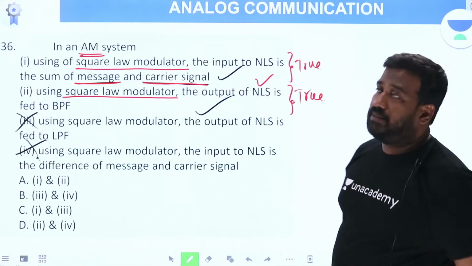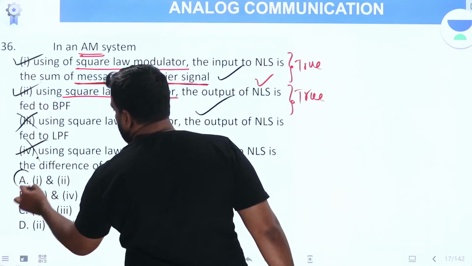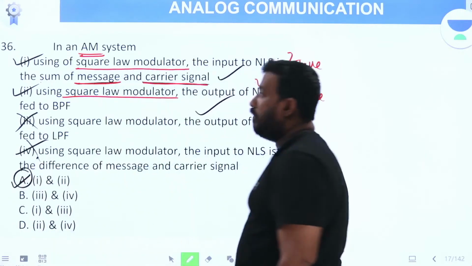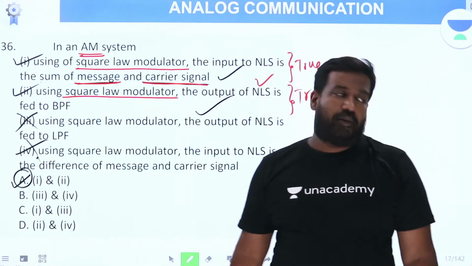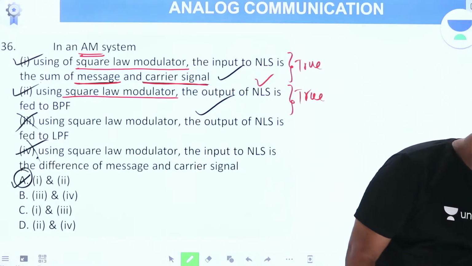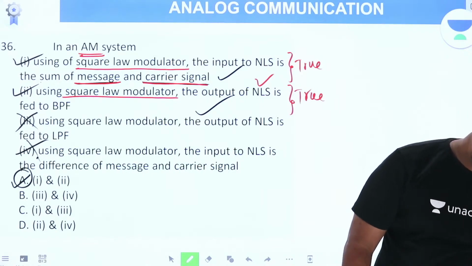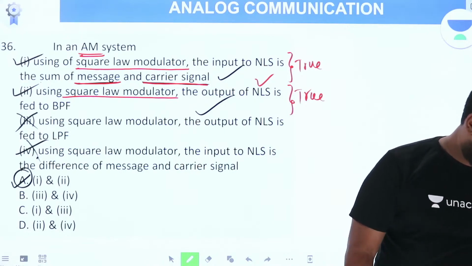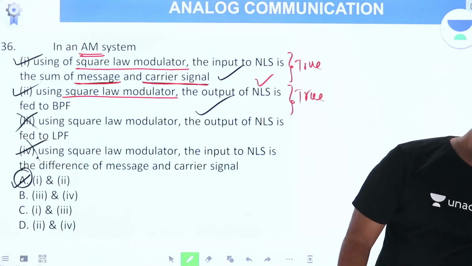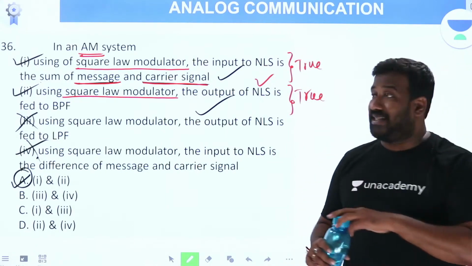Options 1 and 2 are correct. Therefore, option A is the answer. Is it clear? Just let me know. Is that clear?